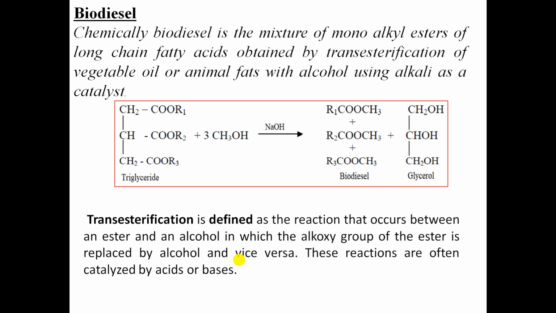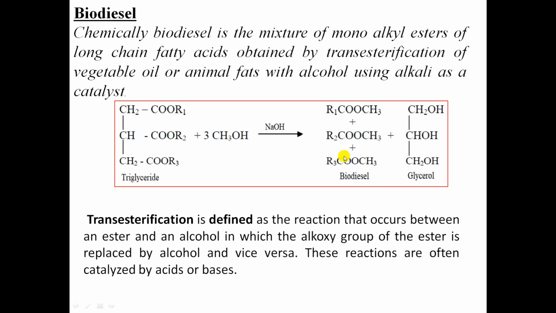Now we are going to discuss the synthesis of biodiesel. In vegetable oil or animal oil, triglycerides are present. In the triglycerides, R1, R2, R3 refer to long chain fatty acids. When this triglyceride is treated with an excess amount of alcohol in the presence of NaOH, trans-esterification takes place, where the alkoxy group of the ester is replaced with alcohol.